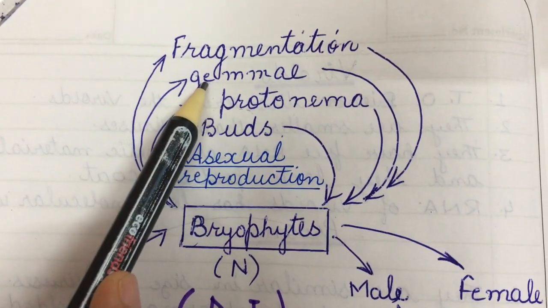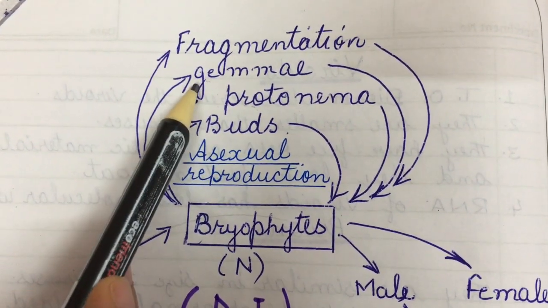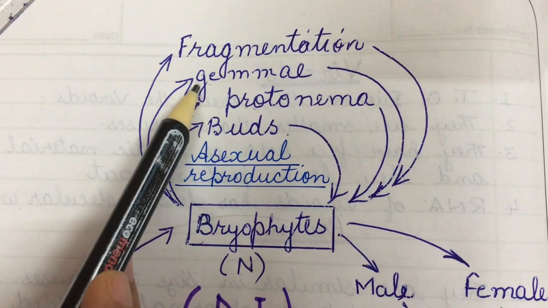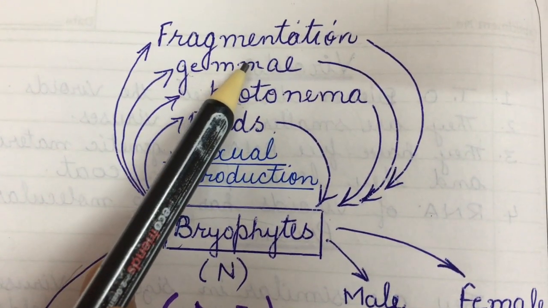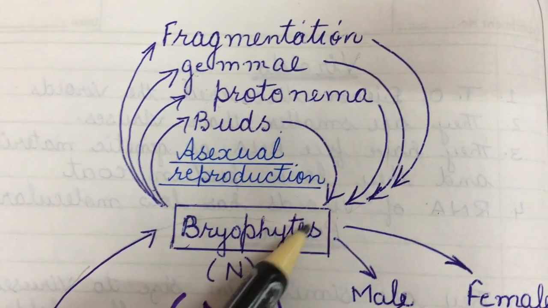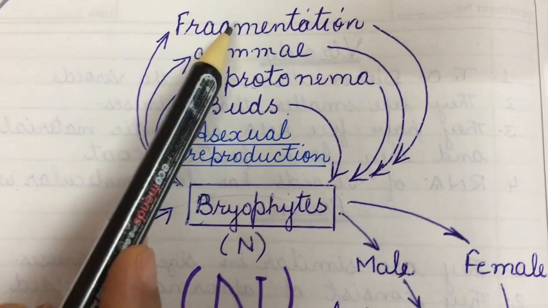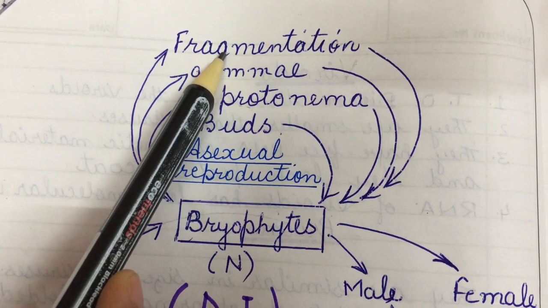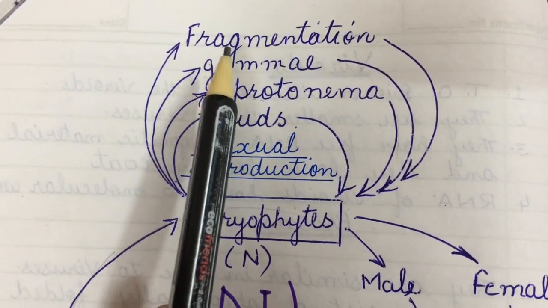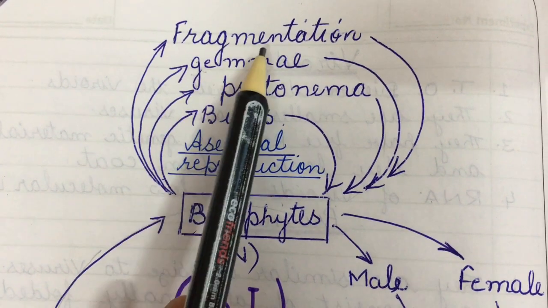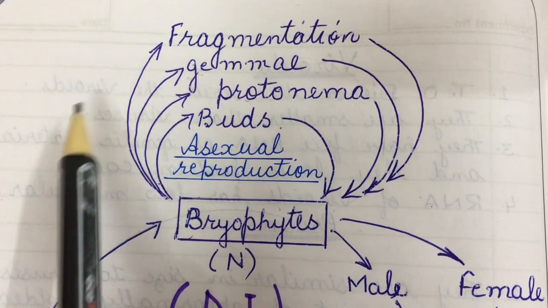Gemmae are another mode of asexual reproduction in bryophytes. Gemmae are produced in gemmae cups. They fall from the thallus and grow into a new individual. Fragmentation is also an asexual mode of reproduction in bryophytes. Here they break into different fragments and each can grow into a new individual.